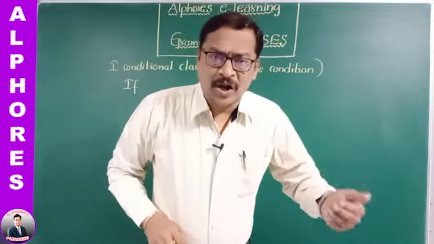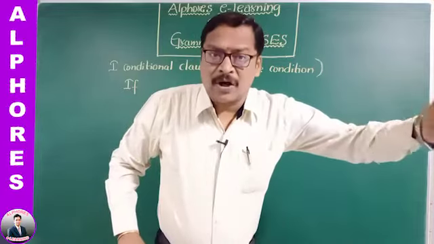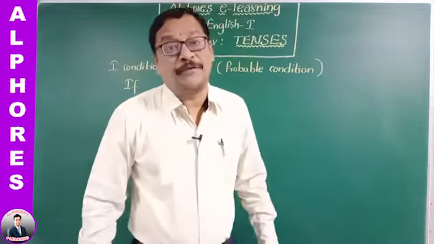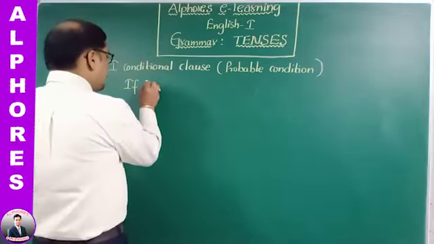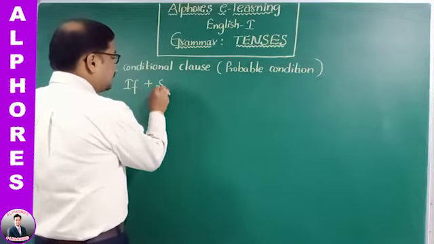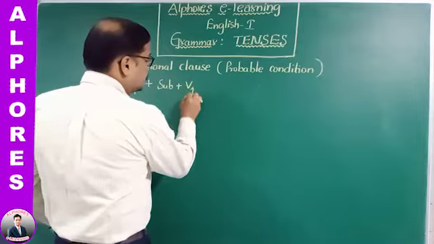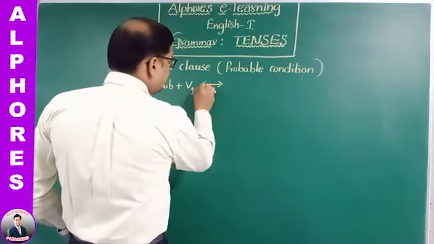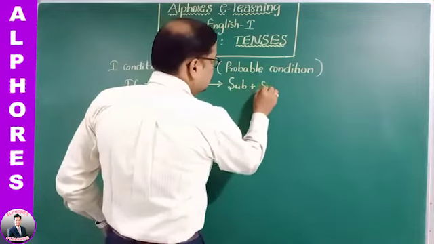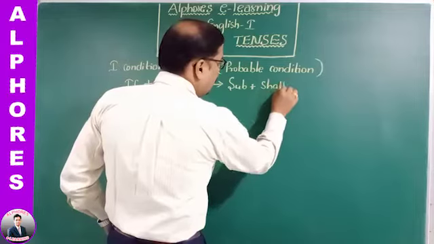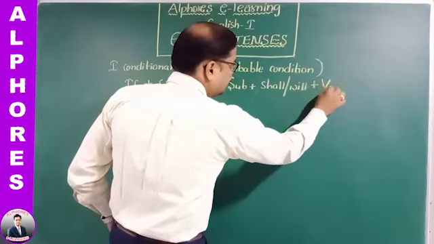In conditional clause, if the tense of the verb is simple present tense, then in main clause the tense of the verb is simple future. For that we can give an equation: if plus subject plus V1 leads to subject plus shall or will plus V1.